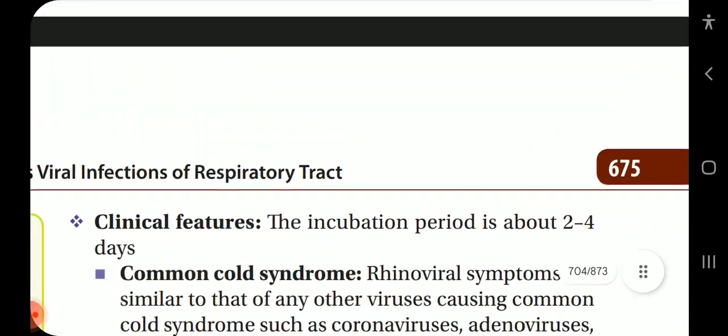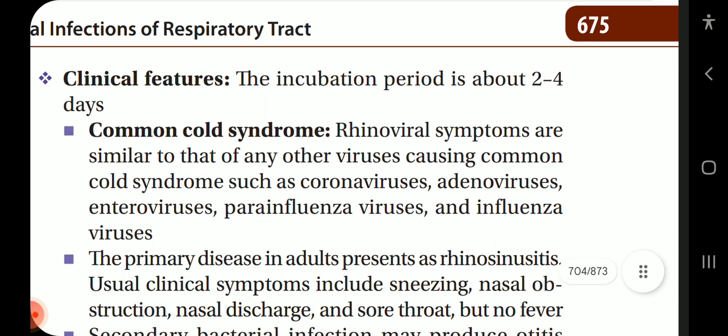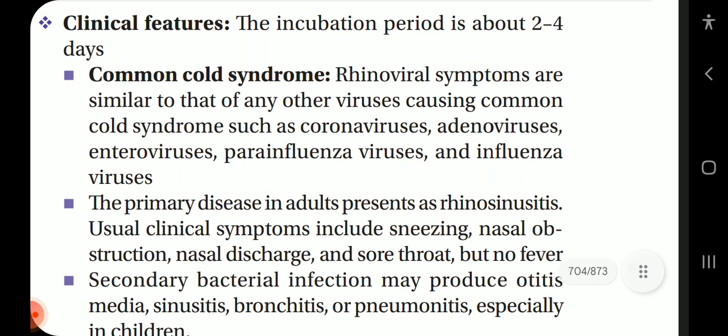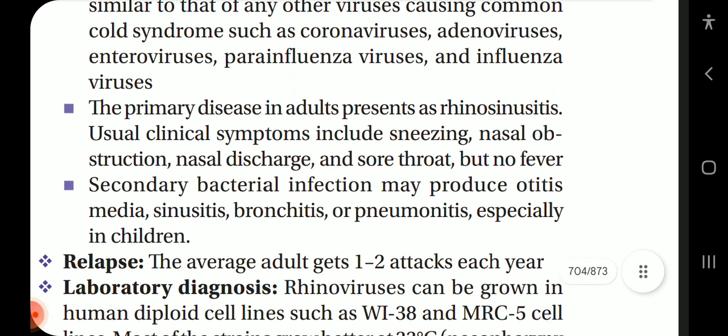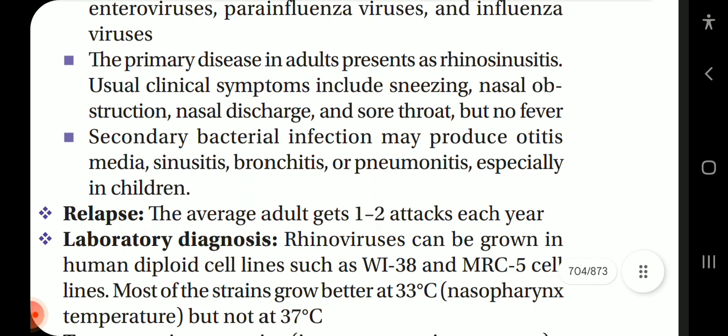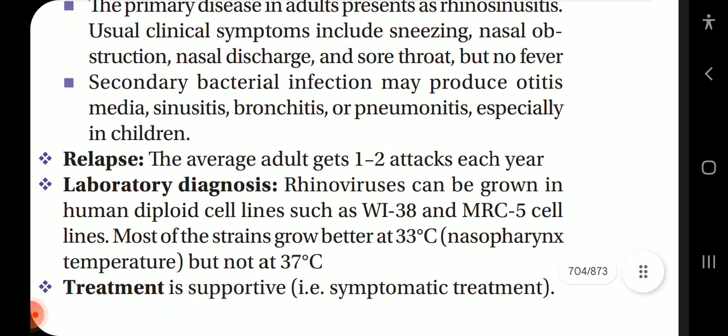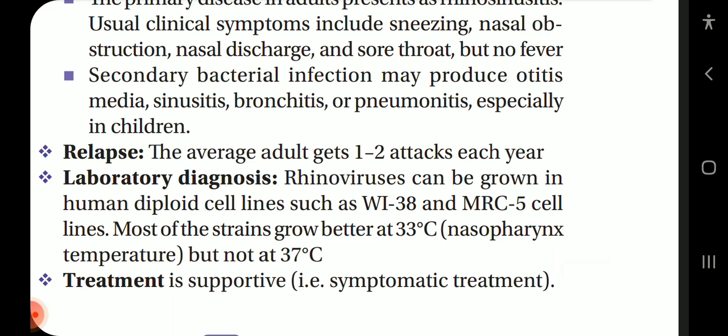respiratory route. Clinical features. The incubation period is about 2 to 4 days. Common cold syndrome: rhinoviral symptoms are similar to those of any other virus causing common cold syndrome such as coronavirus, adenovirus, enterovirus, parainfluenza virus and influenza virus. The primary disease in adults presents as rhinosinusitis. Usual clinical symptoms include sneezing, nasal obstruction, nasal discharge and sore throat but no fever. Secondary bacterial infection may produce otitis media, sinusitis, bronchitis and pneumonitis, especially in children.